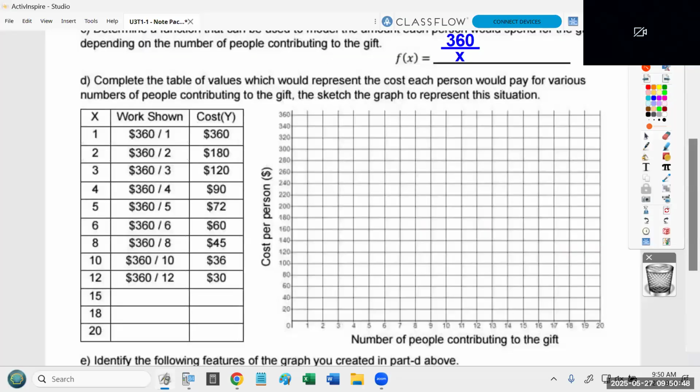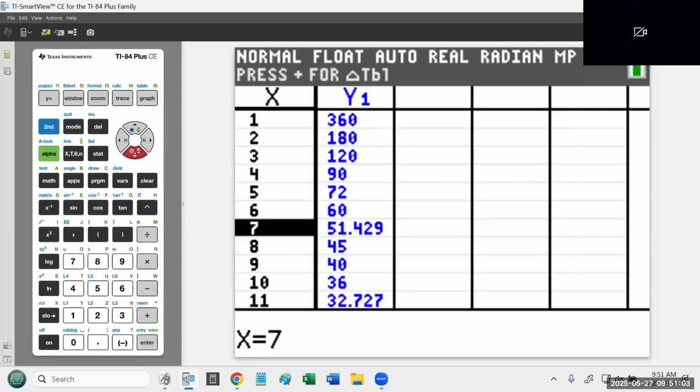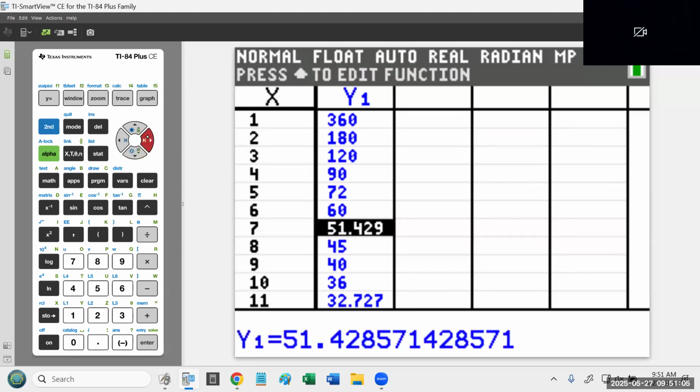And notice those values are given to you. 1, 2, 3, 4, 5, 6. 360, 180, 120, 90, 72, and 60. Notice the table skips from 6 to 7. Or excuse me, it skips over 7. It skips from 6 to 8. I did that on purpose because in the table, 7 people sharing the cost means each person has to give $51.42.9. I wanted to avoid the decimal.